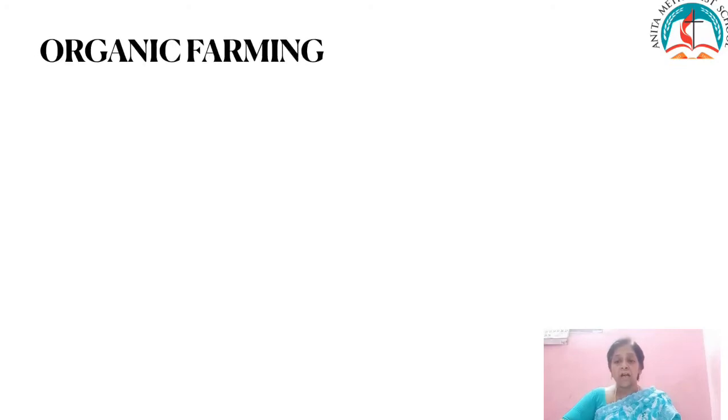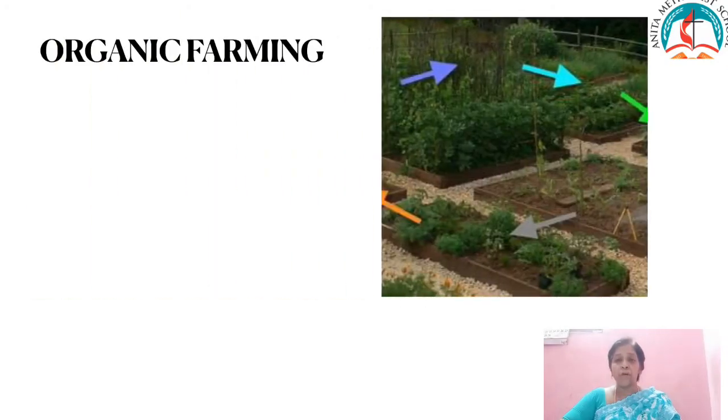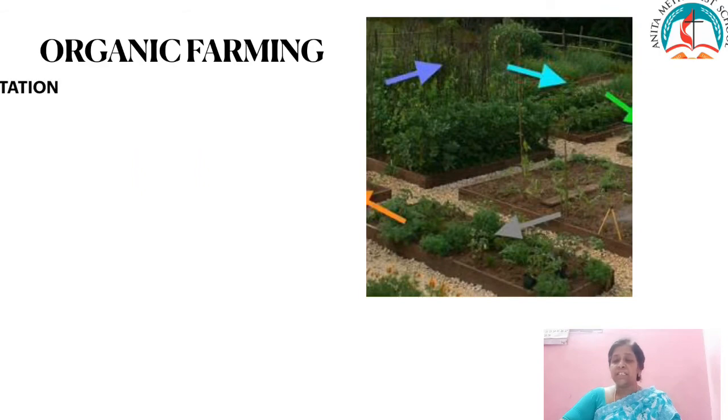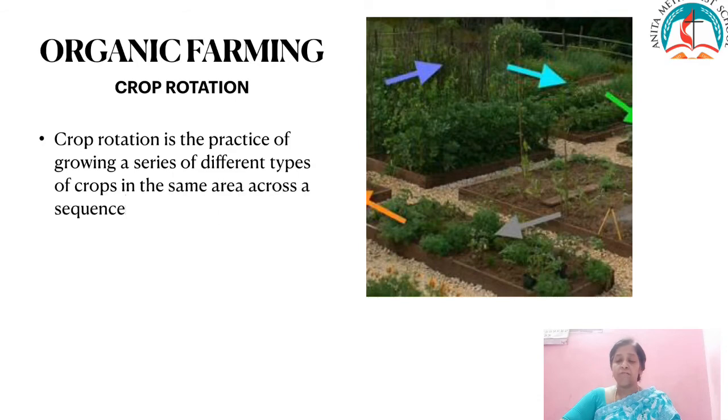Children, the next term will be about crop rotation. Crop rotation is the practice of growing a series of different types of crops in the same area across a sequence of growing seasons. Crop rotation is an important strategy for protecting vegetable crops from diseases, weeds, insects and pests. This rotation of crops also provides beneficial nutrients for plants and helps maintain soil health.